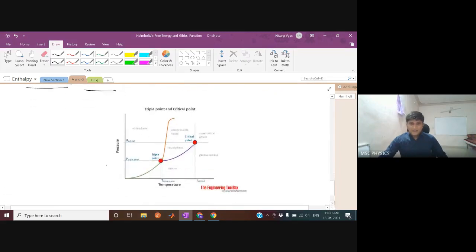This is a graph of pressure versus temperature for water. This is the triple point of water, where all three phases of water coexist. You have studied this graph. This curve is called the sublimation curve. What do we call this curve? Fusion curve. And this curve is called the vaporization curve. There are three kinds of curves for water, and this image is taken from the internet.